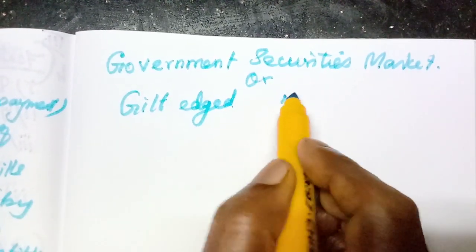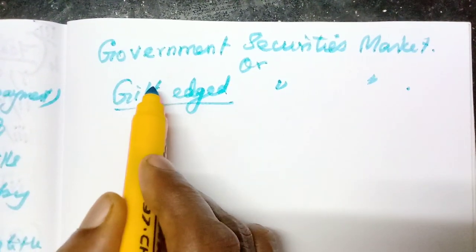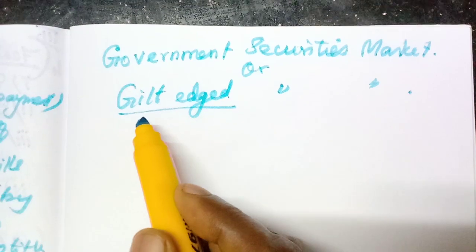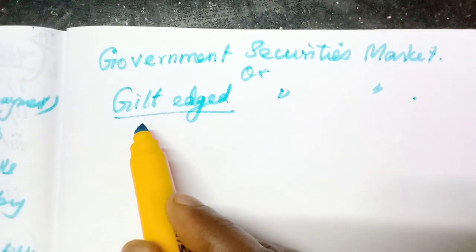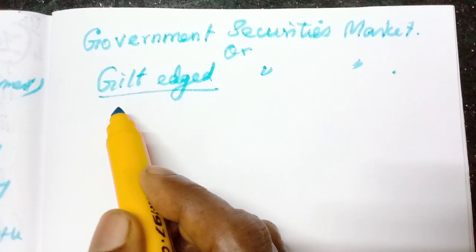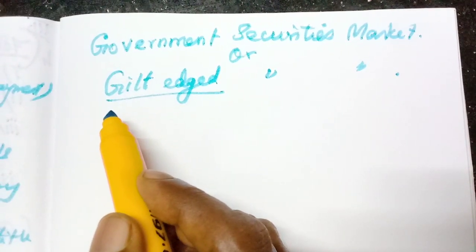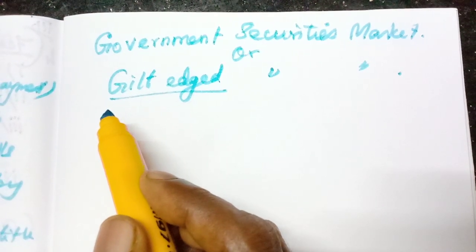Gilt-edged securities market. Have you heard this word gilt? In Tamil they say kasavu, isn't it? That is related to gold, like gold color. Kasavu sari they say.